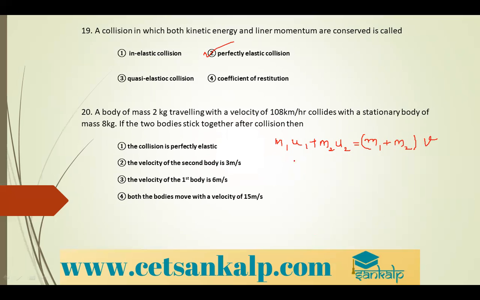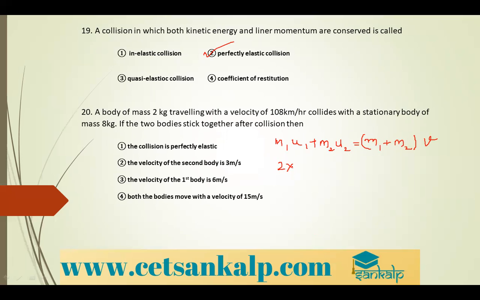Okay, so m1 they've given us 2 into 108 kilometer per hour.